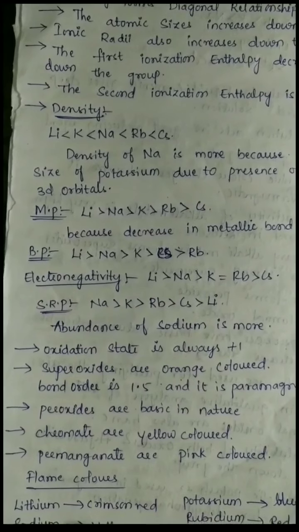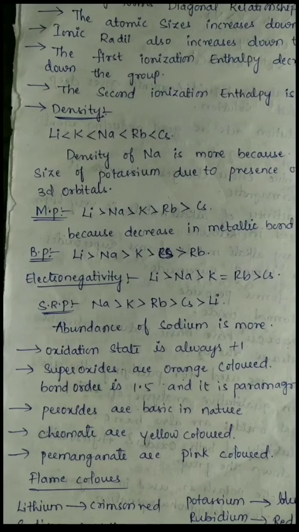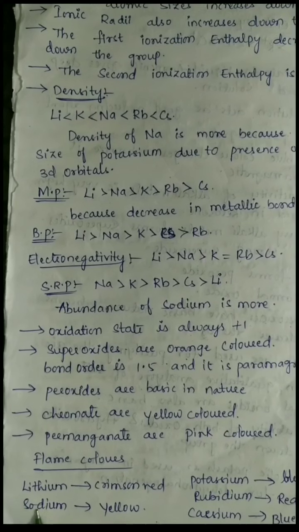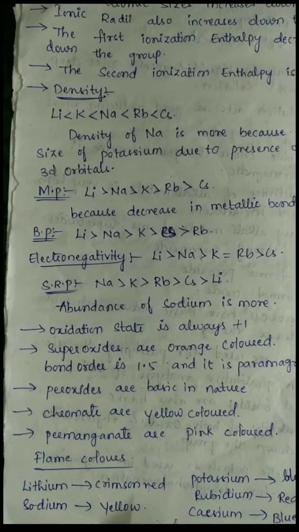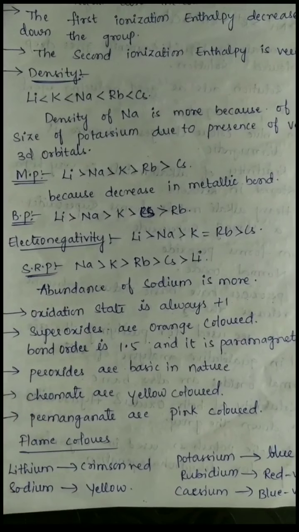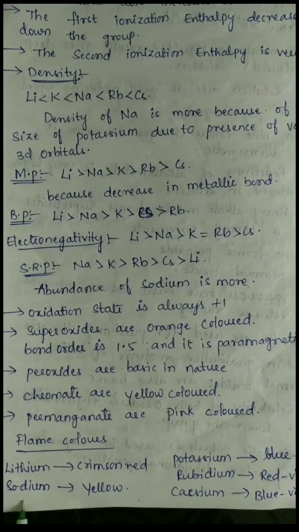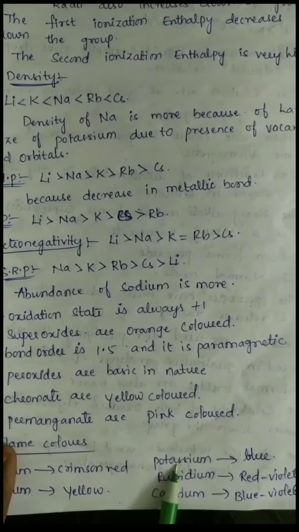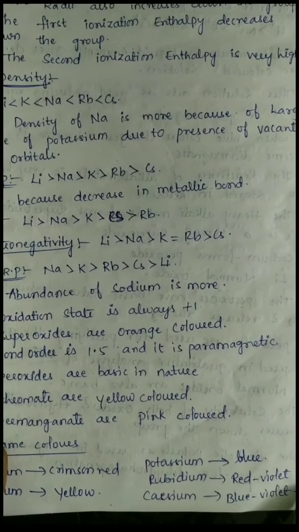And the next important topic, that is flame colors. The alkali metals give different flame colors: lithium has crimson red color, sodium gives yellow color, potassium gives blue color, rubidium gives red violet color, cesium gives blue violet color. Once again, let us see. Lithium gives crimson red, sodium yellow, potassium blue, rubidium red violet, cesium blue violet.